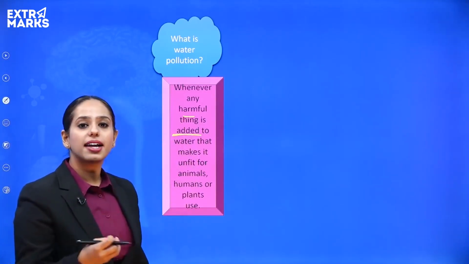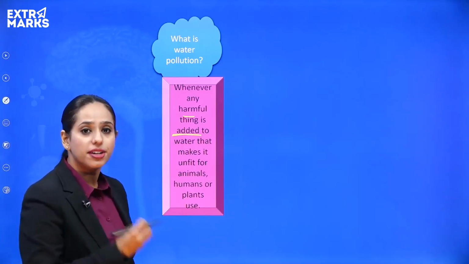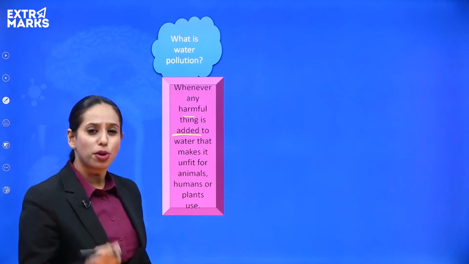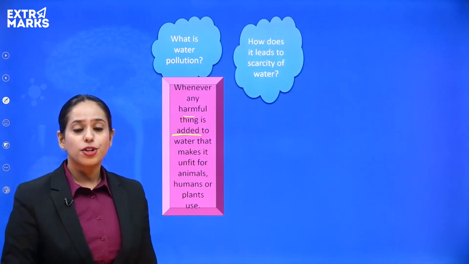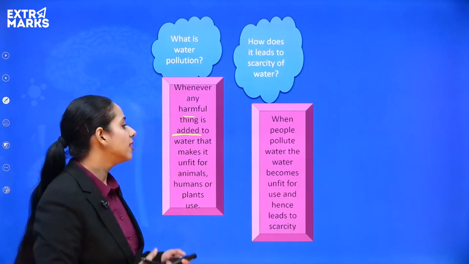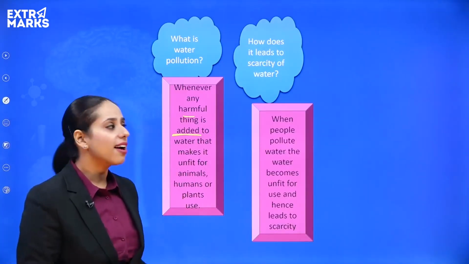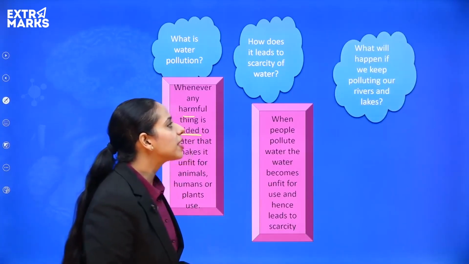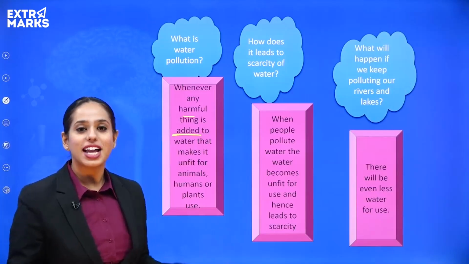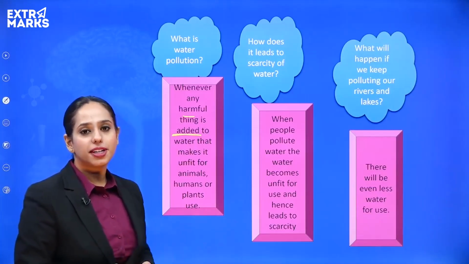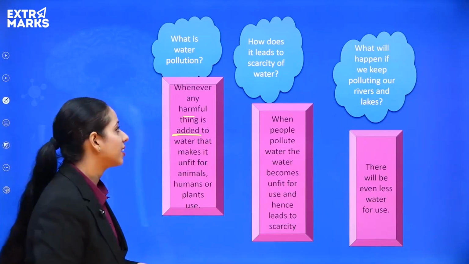For example, adding some kind of mercury that is generated from the paper industry to the water makes the water poisonous, right? So how does this lead to the scarcity of water? All the water that is available now is not fit for drinking, so it again makes the water scarce, right? What will happen if we keep polluting our rivers and lakes? Eventually, there will be no water for use, and every time you need water, you will need to get it processed or checked, even for drinking.